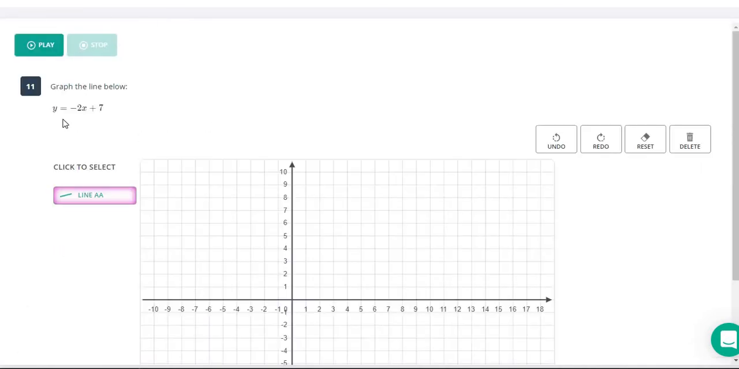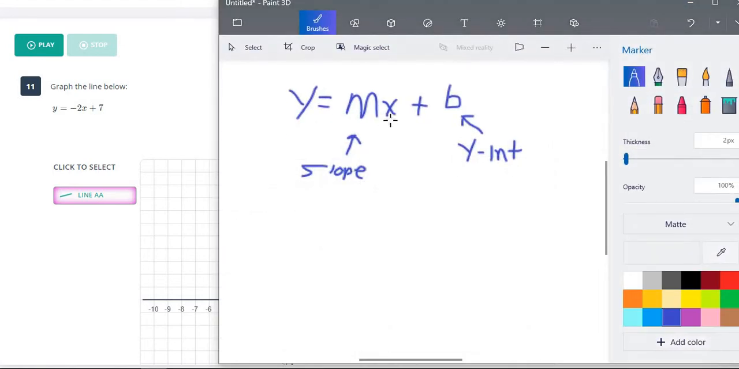So for number 11 here, we have an equation, y equals negative 2x plus 7. Again, this is our y equals mx plus b, our slope-intercept equation. M is our slope, that's the number next to the x, and b is our y-intercept, that's the number on the end over here. The y-intercept tells us where this line is going to cross the y-axis. So that is going to give us one of our points, and then we are going to use the slope to find our other point.